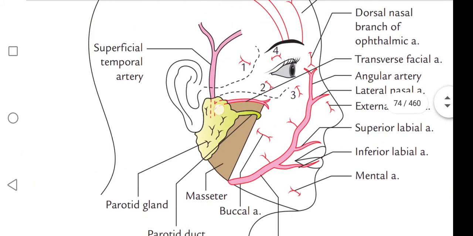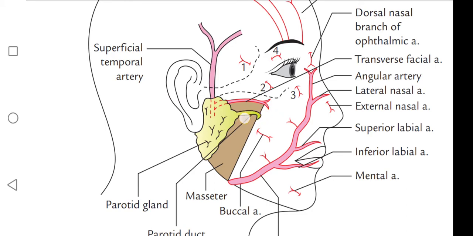See here, this is the transverse facial artery, which is a branch of the superficial temporal artery. It runs on the masseter muscle between the zygomatic arch and parotid duct.